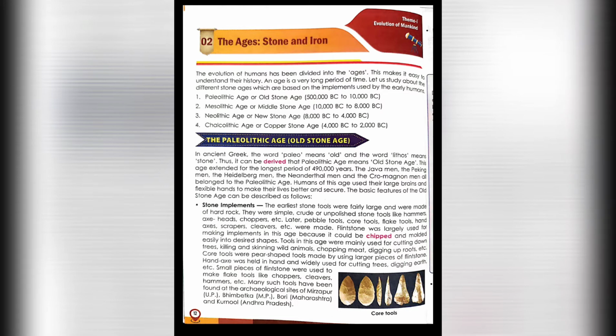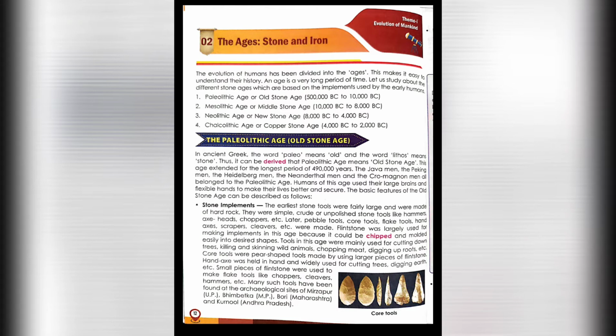The Paleolithic age, the Old Stone Age. In ancient Greek, the word paleo means old and the word lithic means stone. So the name Paleolithic age means Old Stone Age. This age extended for the longest period of 4,90,000 years.